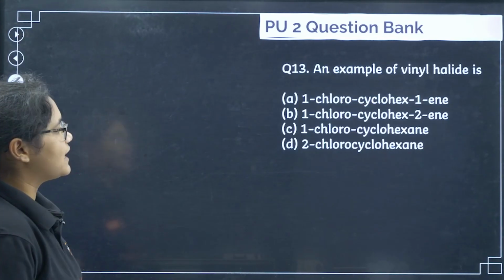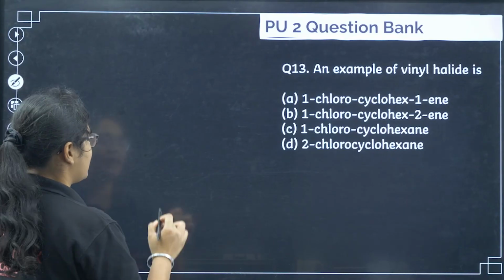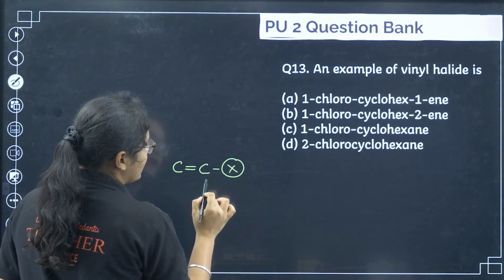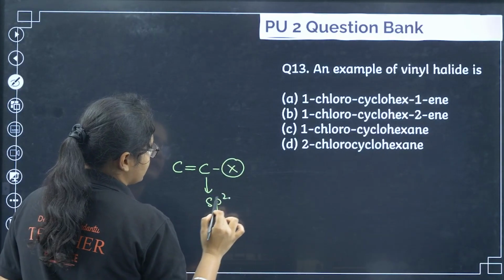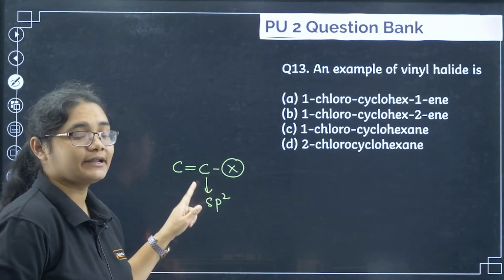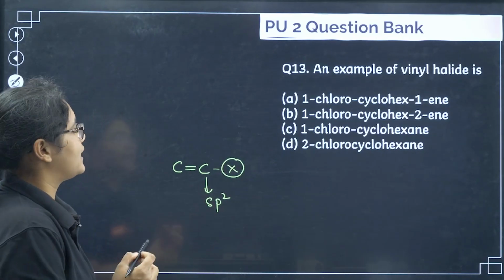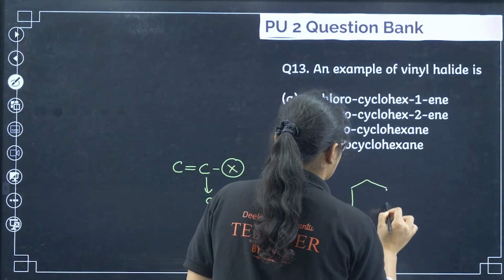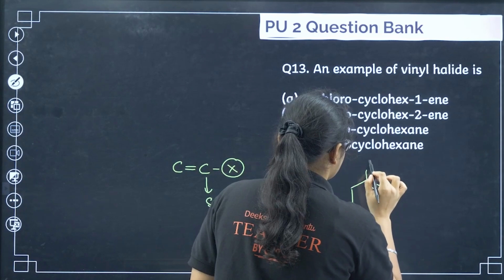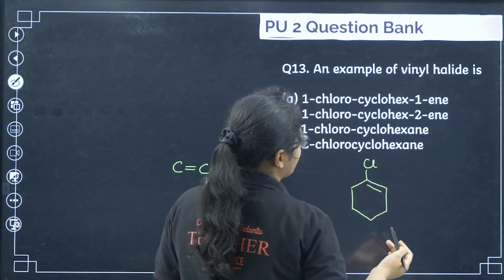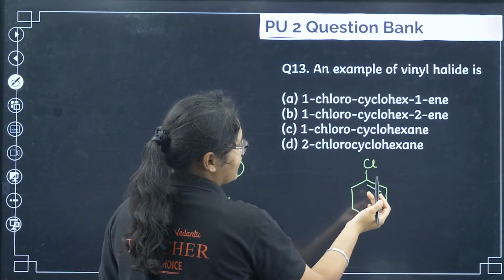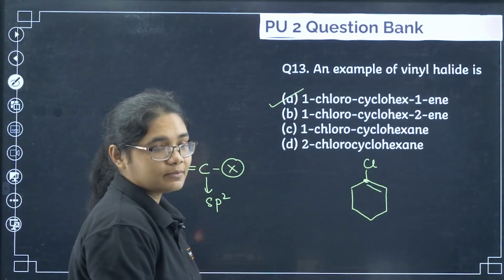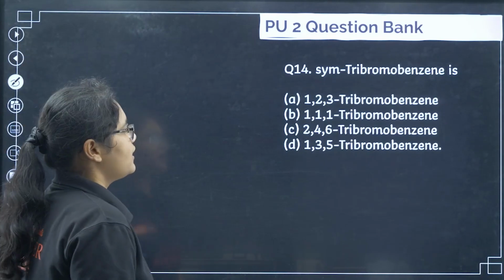Next we have an example of vinyl halide. Vinyl halide means what? When the halogen is directly attached to an sp2 carbon, that is called a vinyl halide. Now if you see cyclohex-1-ene, you have a compound like this, 1-chlorocyclohex-1-ene. That is the vinyl chloride, obviously, because the halogen is attached to an sp2 hybridized carbon. So option number A is the correct answer.